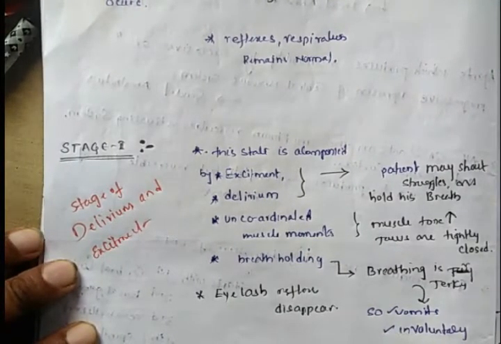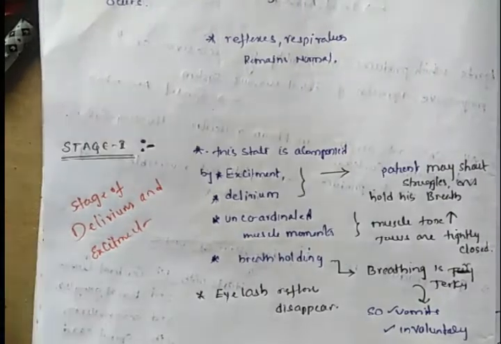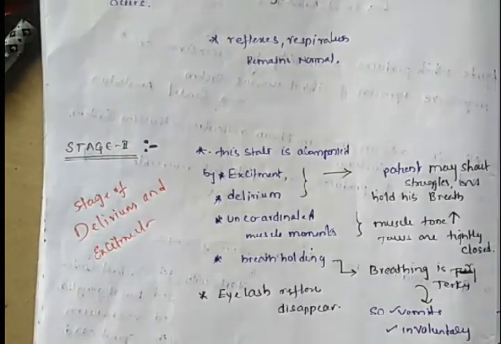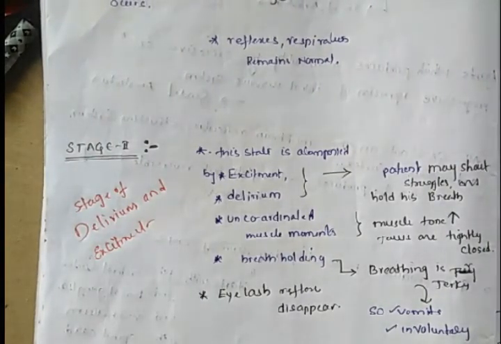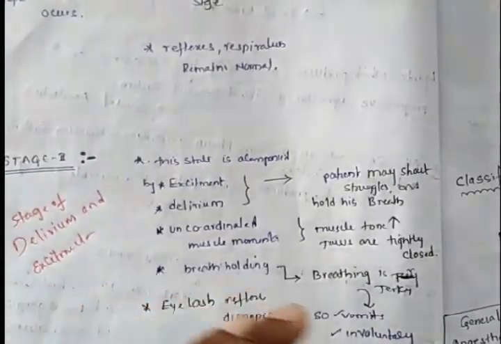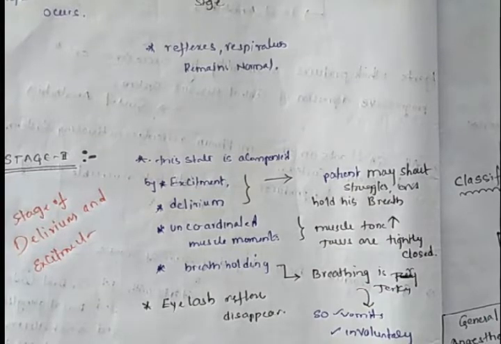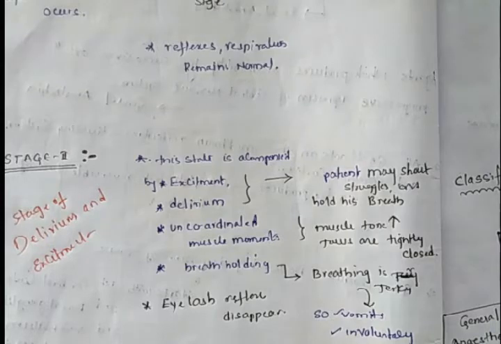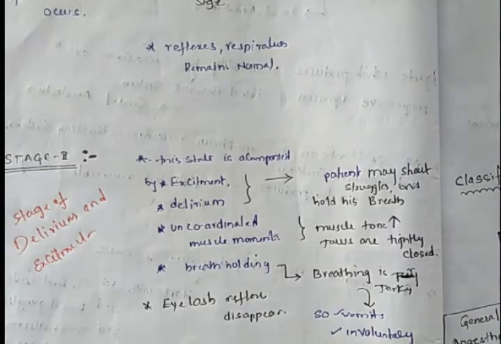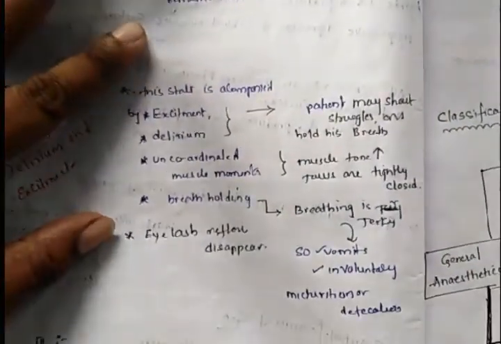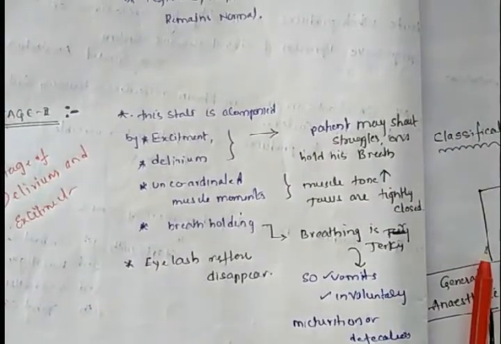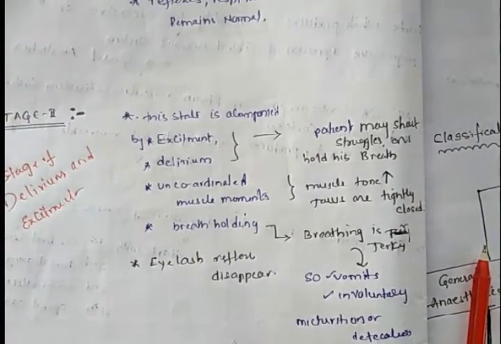This stage is accompanied by excitement, delirium, uncoordinated muscle movements and breath holding, such that the patient struggles and moves his body. Muscle tone increases, jaws are tightly closed, and breathing jerks are observed. Due to the breathing jerks, he may vomit or defecate, and the patient moves on the bed like a paralysis patient.